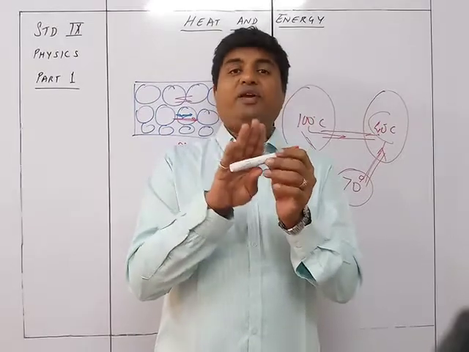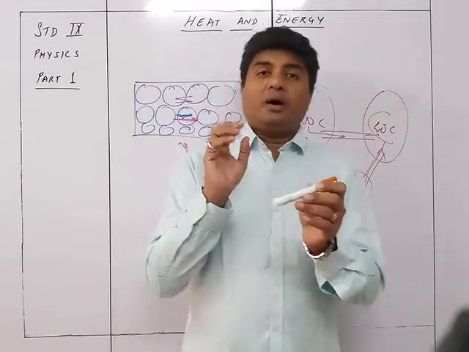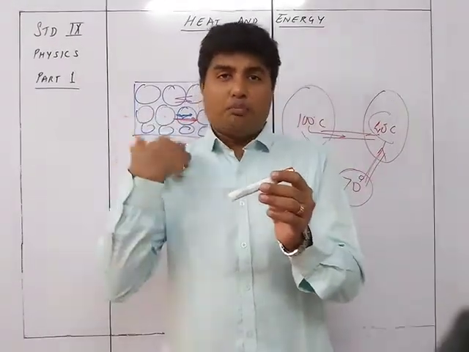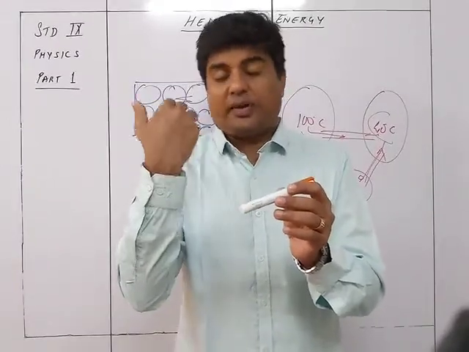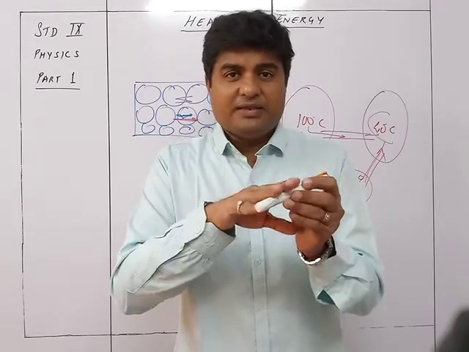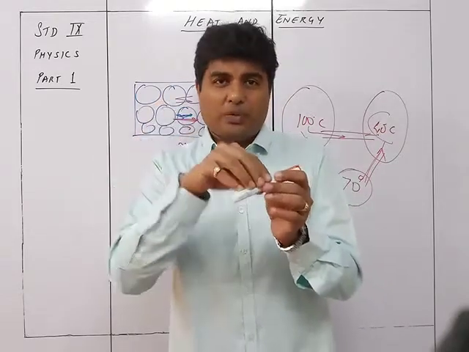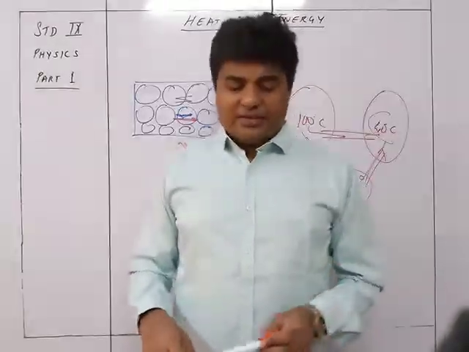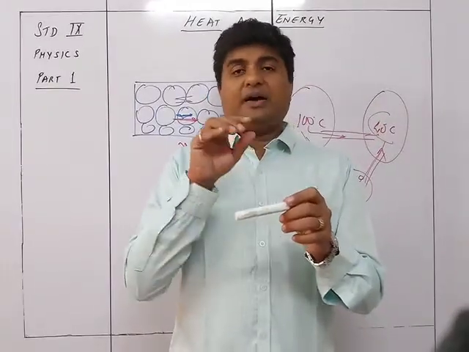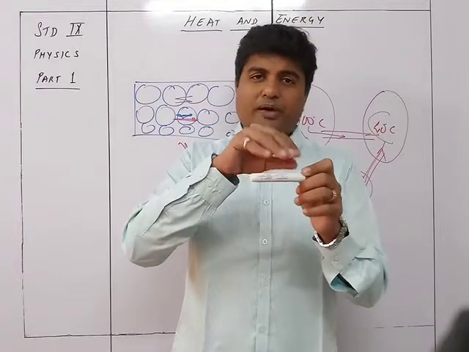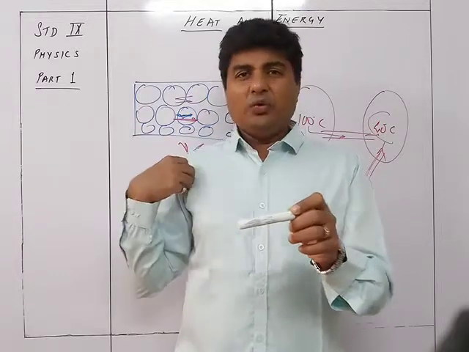That's why I feel it cold, because the heat is getting transferred from my body into the pen. So my body is at a higher temperature, or you can say a higher amount of heat energy, than the pen. So heat is transferring from me to the pen. Suppose I find that this pen feels hot to me when I touch it. That means the heat energy from the pen is traveling into my body.